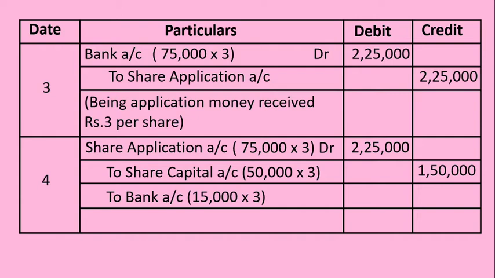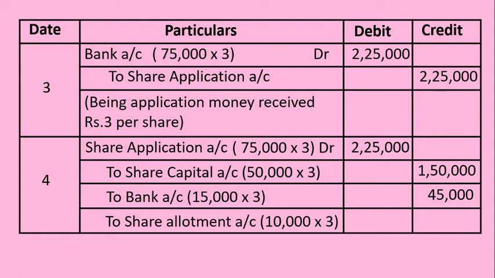That's why to bank account is recorded, as the amount will be refunded out of bank. 15,000 applications were rejected. Application money of rupees 3 per share is to be taken into account. 15,000 into 3, which amounts to rupees 45,000, is the total amount refunded to applicants to whom shares have not been allotted.